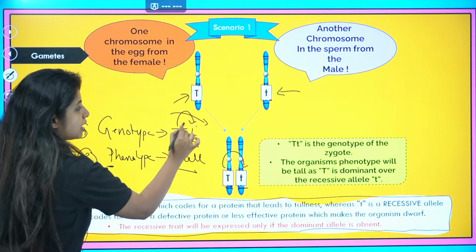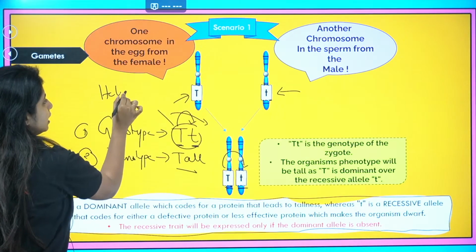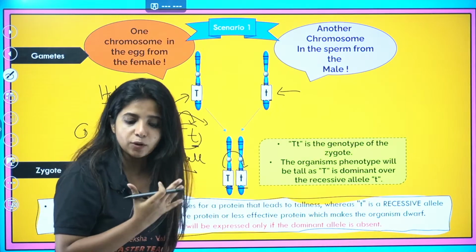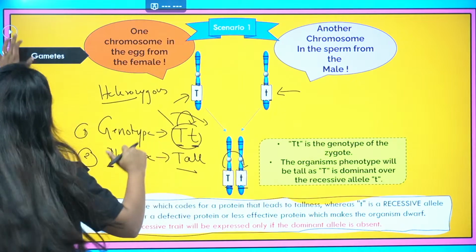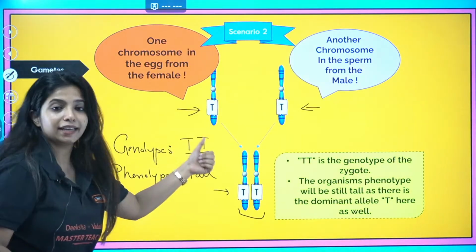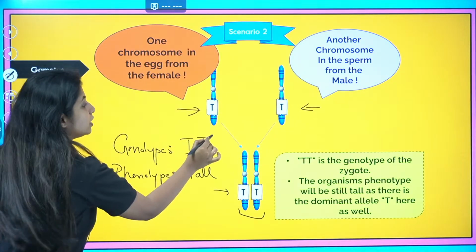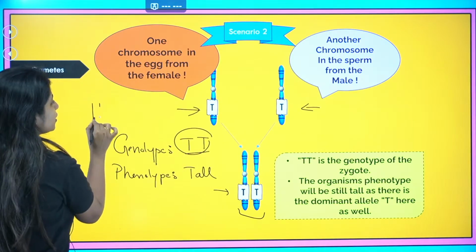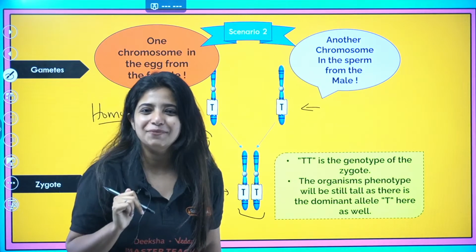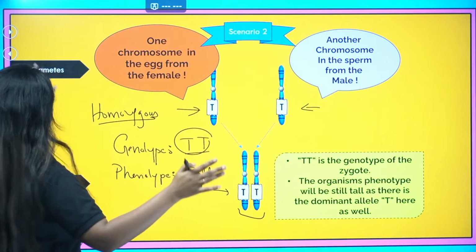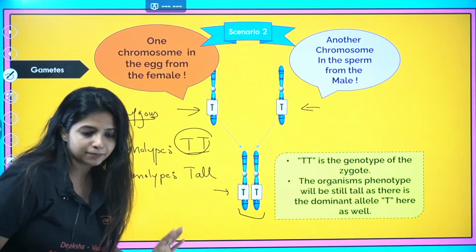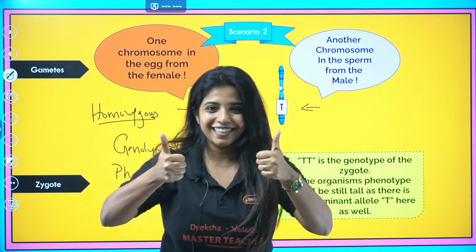You call this condition heterozygous. Heterozygous means both the alleles are going to be dissimilar. Now talking about over here, what do you have? Here, again, there is capital T, and it is also tall, and you have a term for it. When both the alleles are the same, you call this homozygous. Homozygous means same. So there could be heterozygous tall, as Pawan told before, which looks like this, or there could be homozygous tall, which could be looking like this.